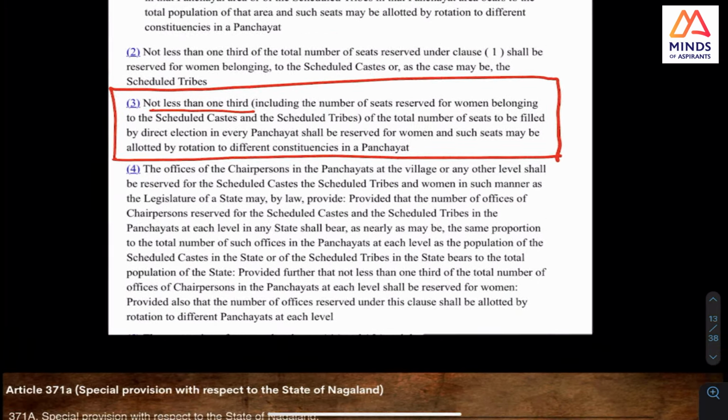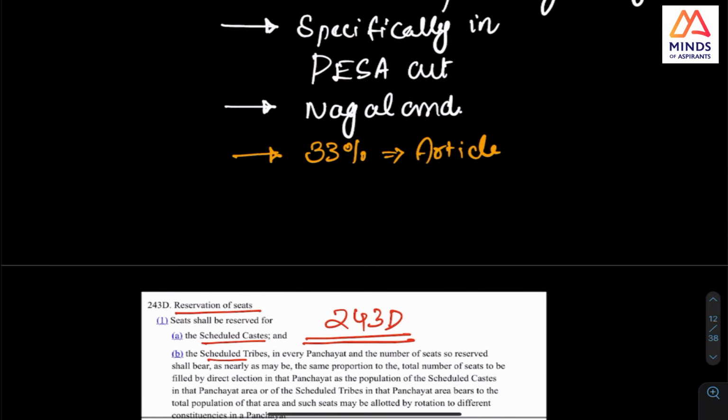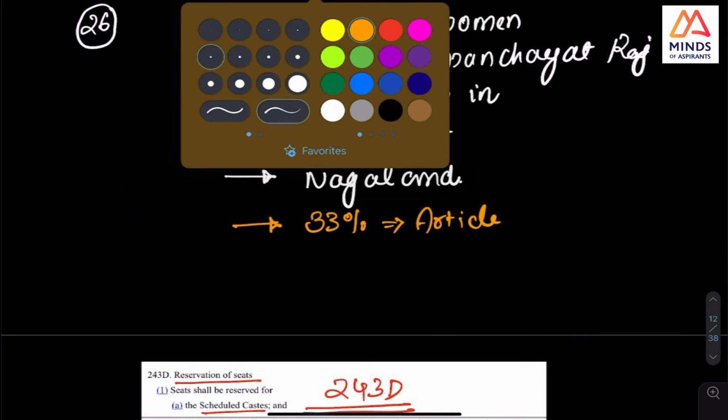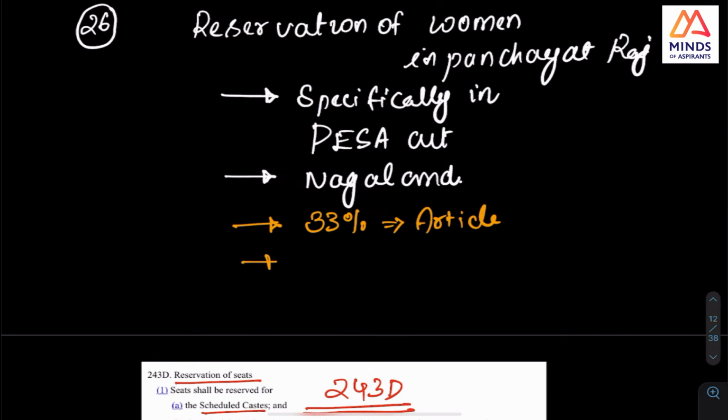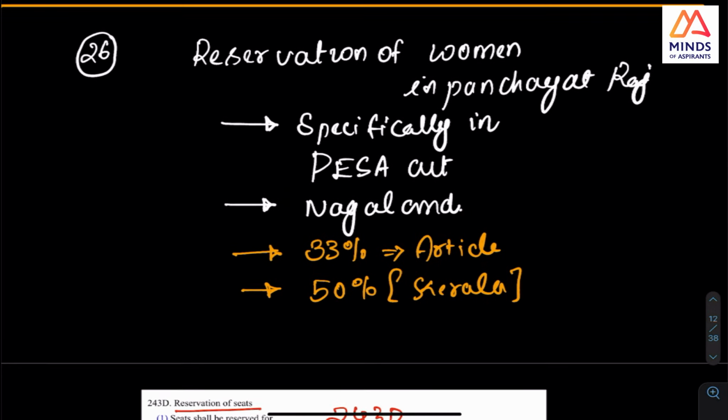You should next look at the fact that many states, or some states, have given 50% reservation. Kerala has given, I think, and some other states also have. So we should know in the news how this article has been transformed.